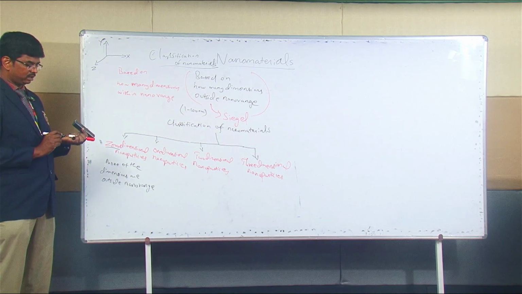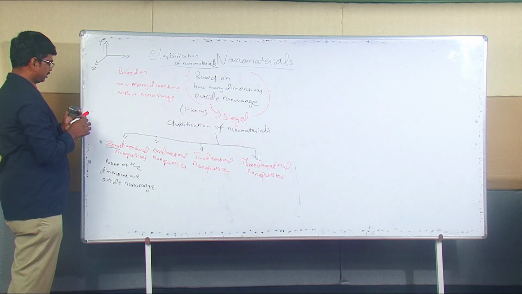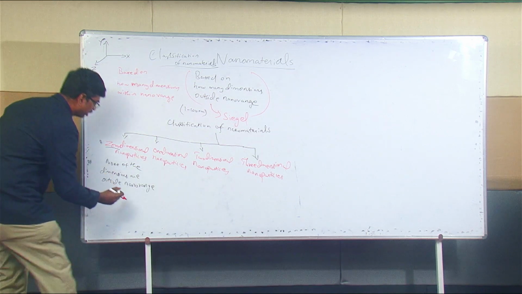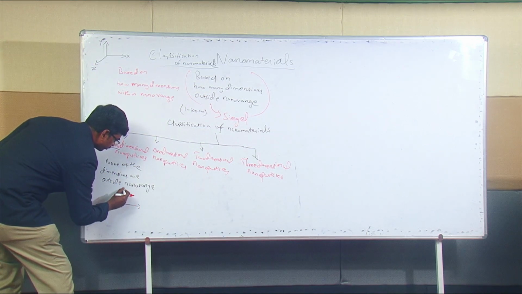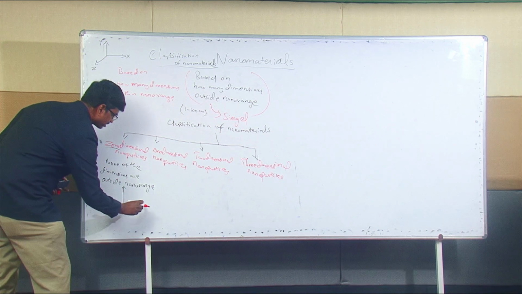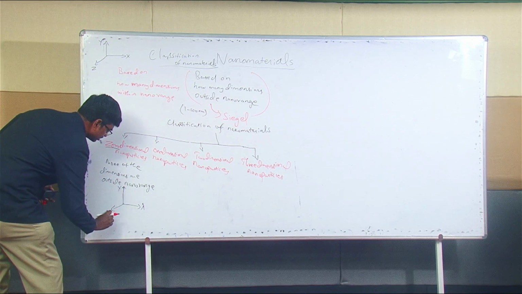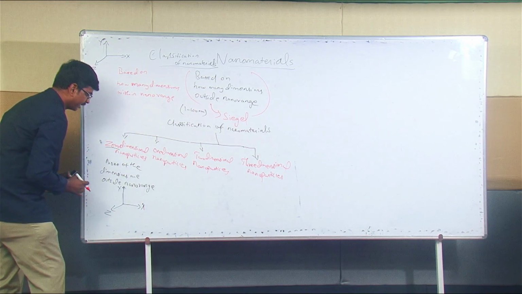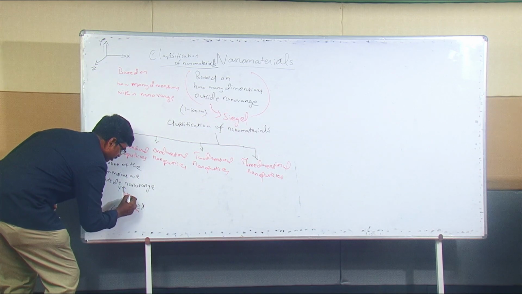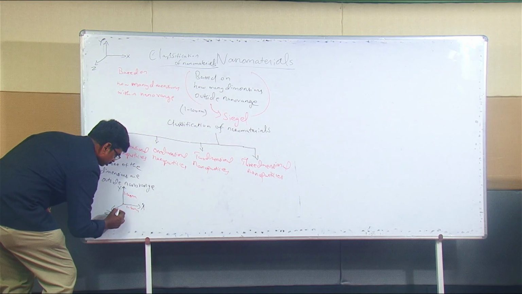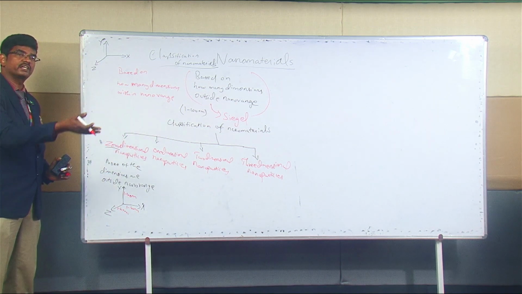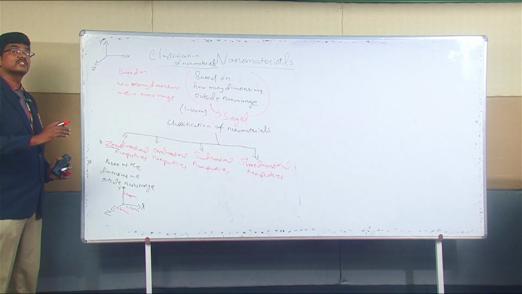Which means the x-axis, y-axis, and z-axis are all within nano range. If I draw a picture, this is x, this is y, and this is z. x is 1 to 100 nanometer, y is 1 to 100 nanometer, and z is also 1 to 100 nanometer, which means none of the dimensions is outside the nano range, not greater than 100 nanometer.